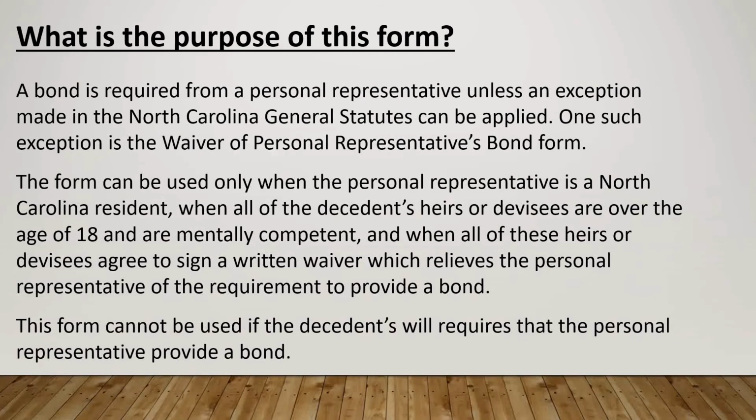The form can be used only when the personal representative is a North Carolina resident, when all of the decedent's heirs or devisees are over the age of 18 and are mentally competent, and when all of these heirs or devisees agree to sign a written waiver which relieves the personal representative of the requirement to provide a bond. This form cannot be used if the decedent's will requires that the personal representative provide a bond.